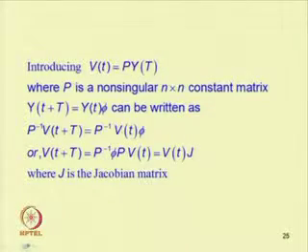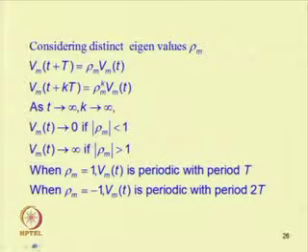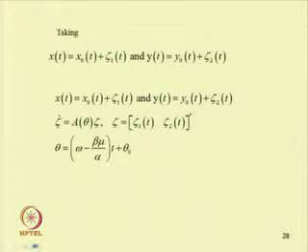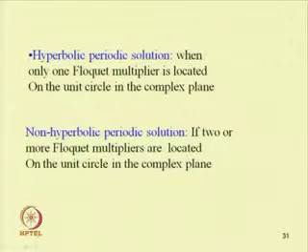We discussed this last class, and we also saw an example of how to find the Floquet multipliers. By getting the Floquet multipliers we can study the stability and bifurcation.